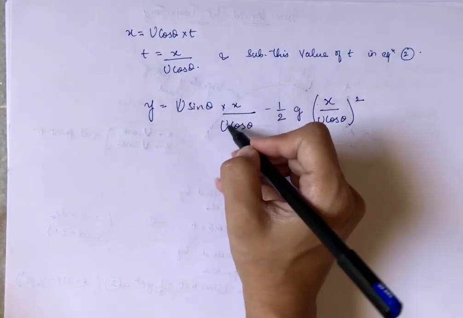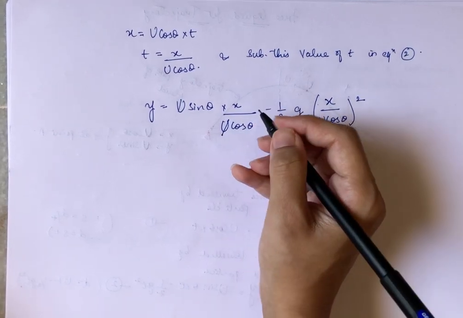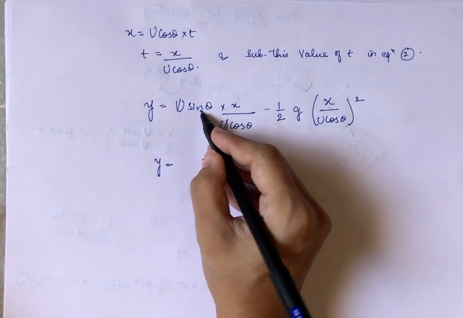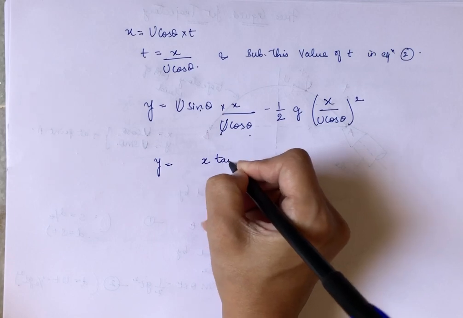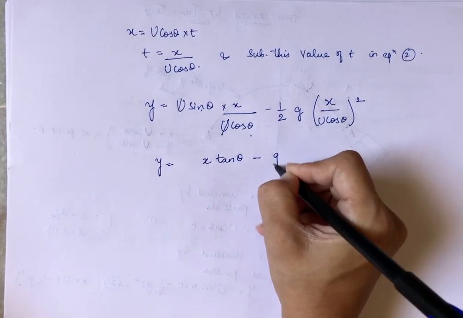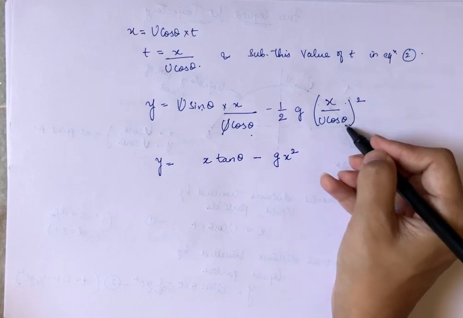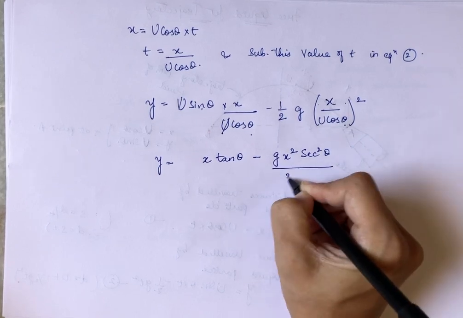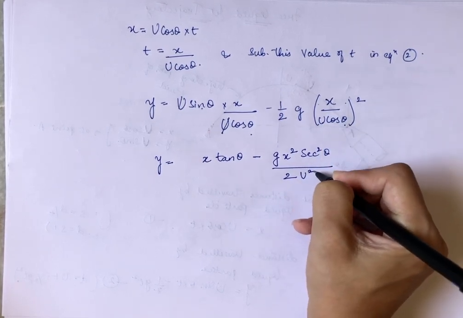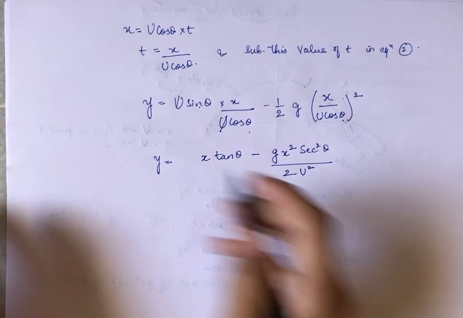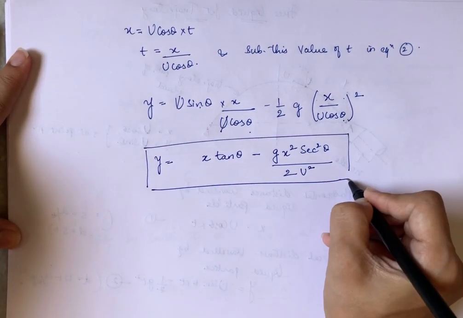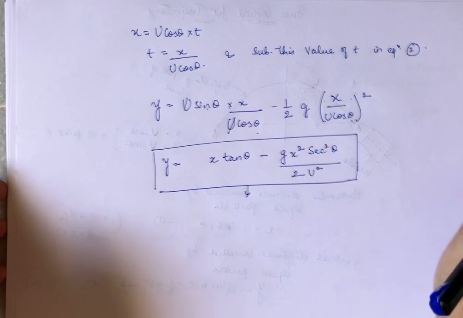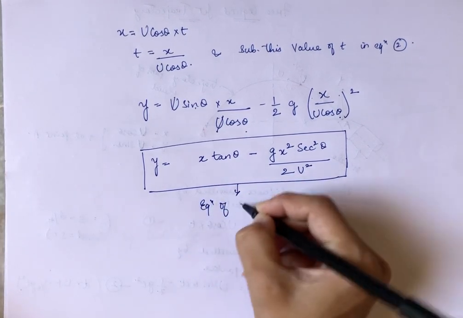Here capital U is cancelled out and the equation becomes y equals x, with sin theta upon cos theta becoming tan theta. So y equals x tan theta minus g x square, with 1 upon cos square theta becoming sec square theta, upon 2 U square. This equation represents the equation of a parabola.